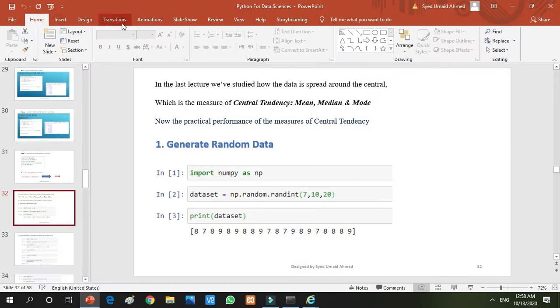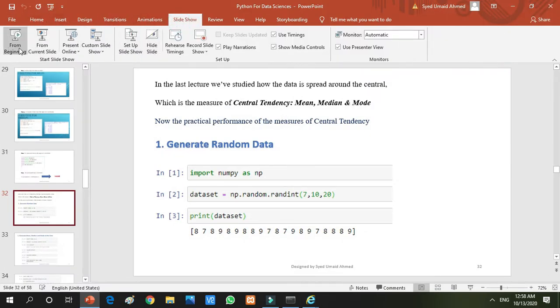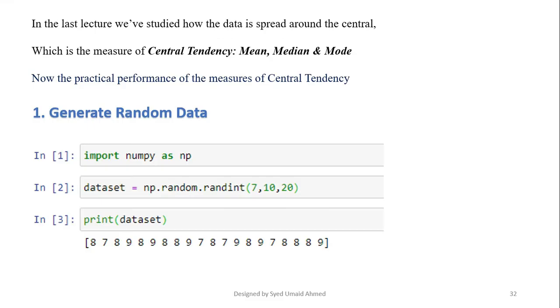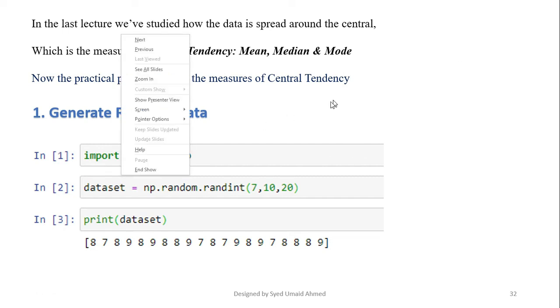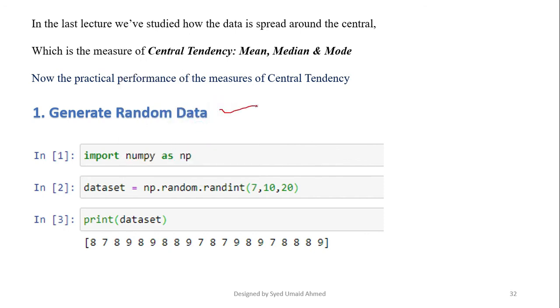Let me show you all the things we have done in today's lecture in a short presentation. You can see we have generated the random data for your easiness, for your understanding. We have written all the things separately as well. So if you want to import the data, the range in which the data lies, and the number of data points, you can do it by using numpy.